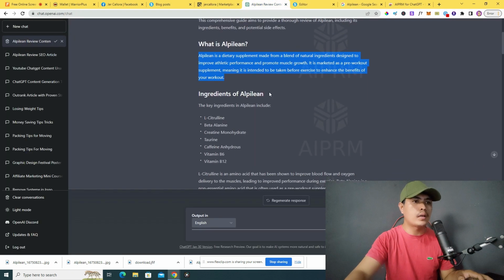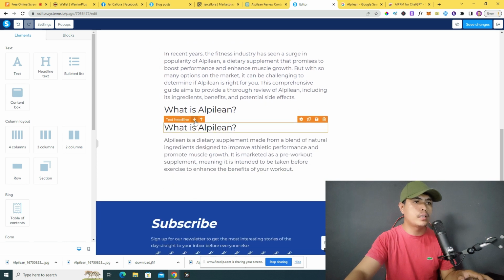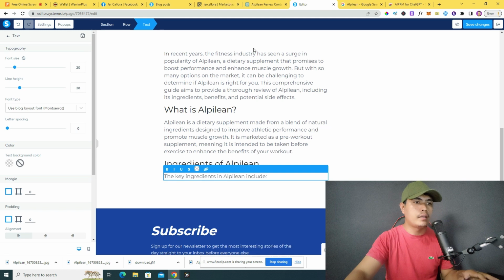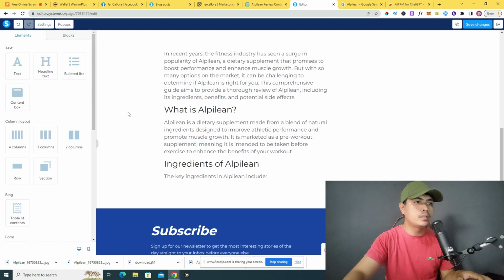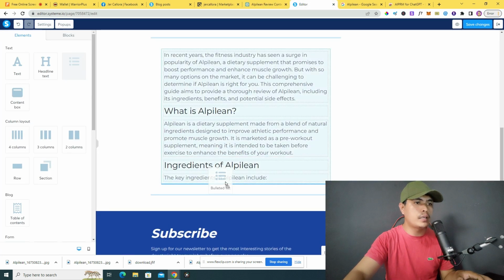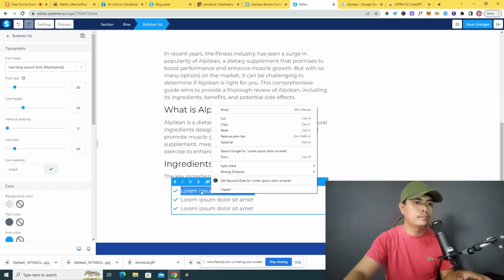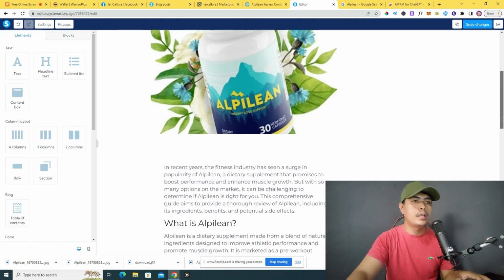Again, we can go back right here. We can copy these ingredients right here, and then we can basically just duplicate this thing right here and just bring it down, and then space that one right here, and then we can add in a bullet. So since this is a bullet point right here, we can add in a bullet list right here. Just drag that bullet list right here and just copy and paste these bullet points right here. All right, so that's how you would set up your blog.